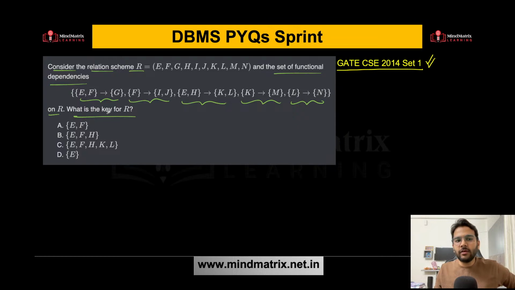We need to find the key. When I say key, that means we are talking about the candidate key. Whenever they just ask for the key, they are talking about the candidate key. So we need to find which one will be the candidate key for R.